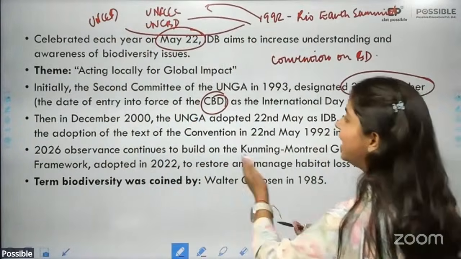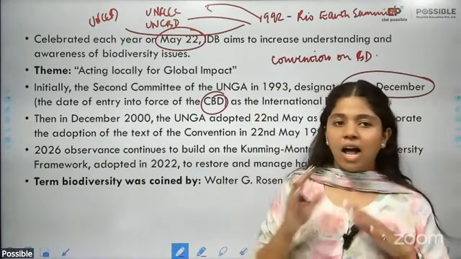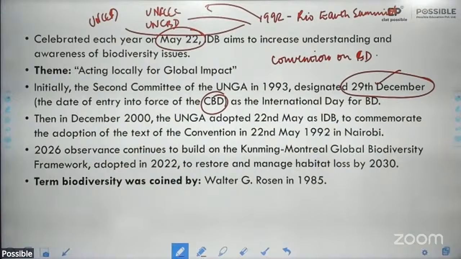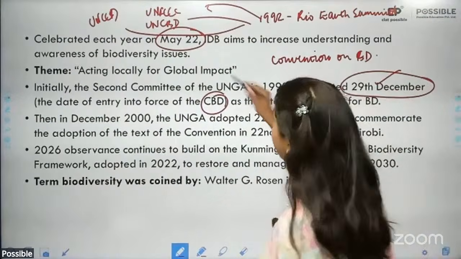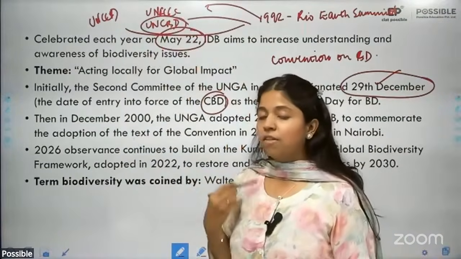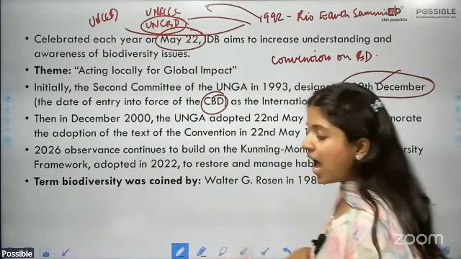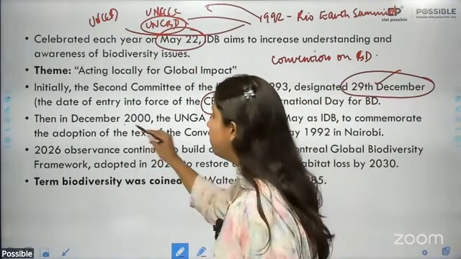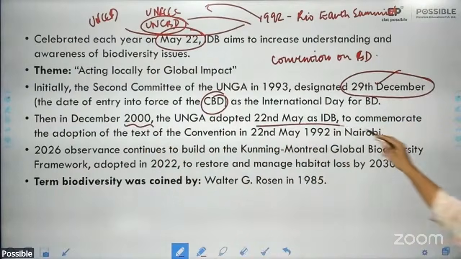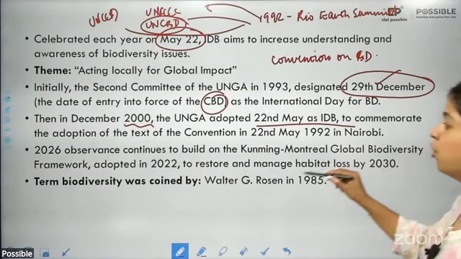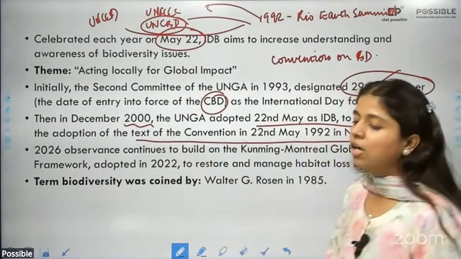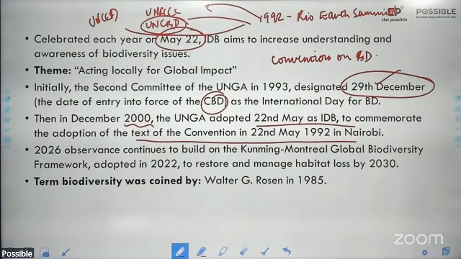So in 1993, just 1 year after the Rio Earth Summit, they designated 29th of December, the date when the United Nations Convention on Biodiversity came into force, as the International Day for Biodiversity. However, in December 2000, the United Nations General Assembly adopted 22nd of May as International Day for Biodiversity to commemorate the adoption of the text of the convention on 22nd May 1992.